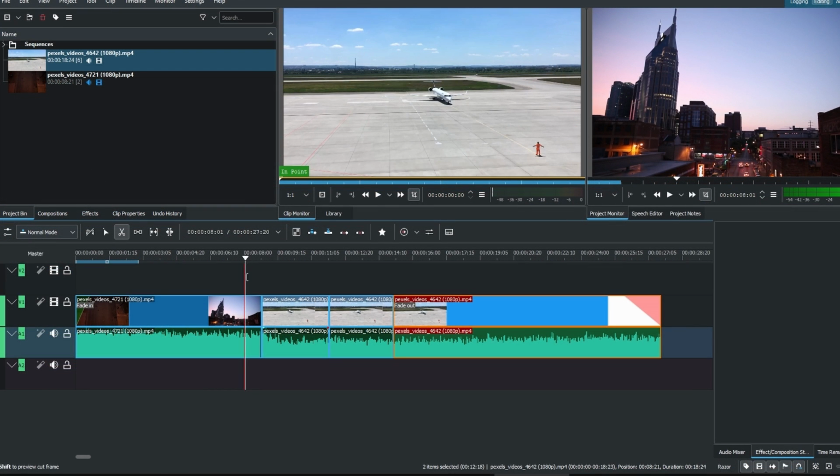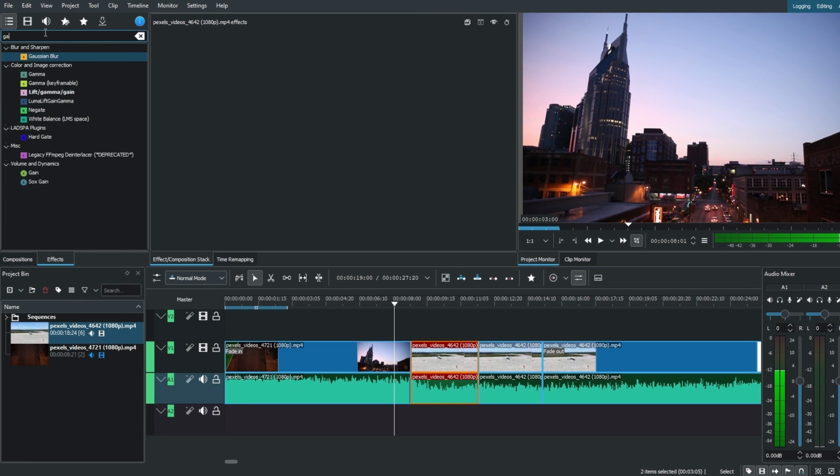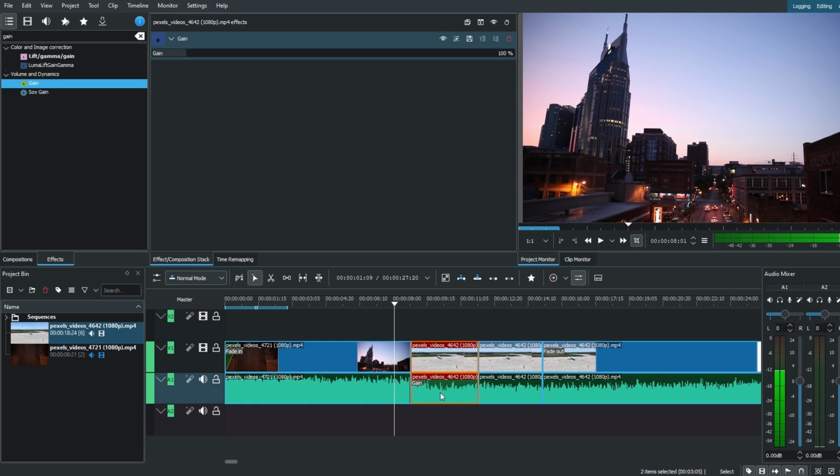Add your desired clip to the timeline. Now navigate to the Effects panel and in the search box type Gain. Under Volume and Dynamics, drag the gain effect onto the clip you want to adjust. Select the audio clip on the timeline. Use the gain slider in the Effects control panel to adjust volume. Alternatively, enter a specific percentage for precise control.